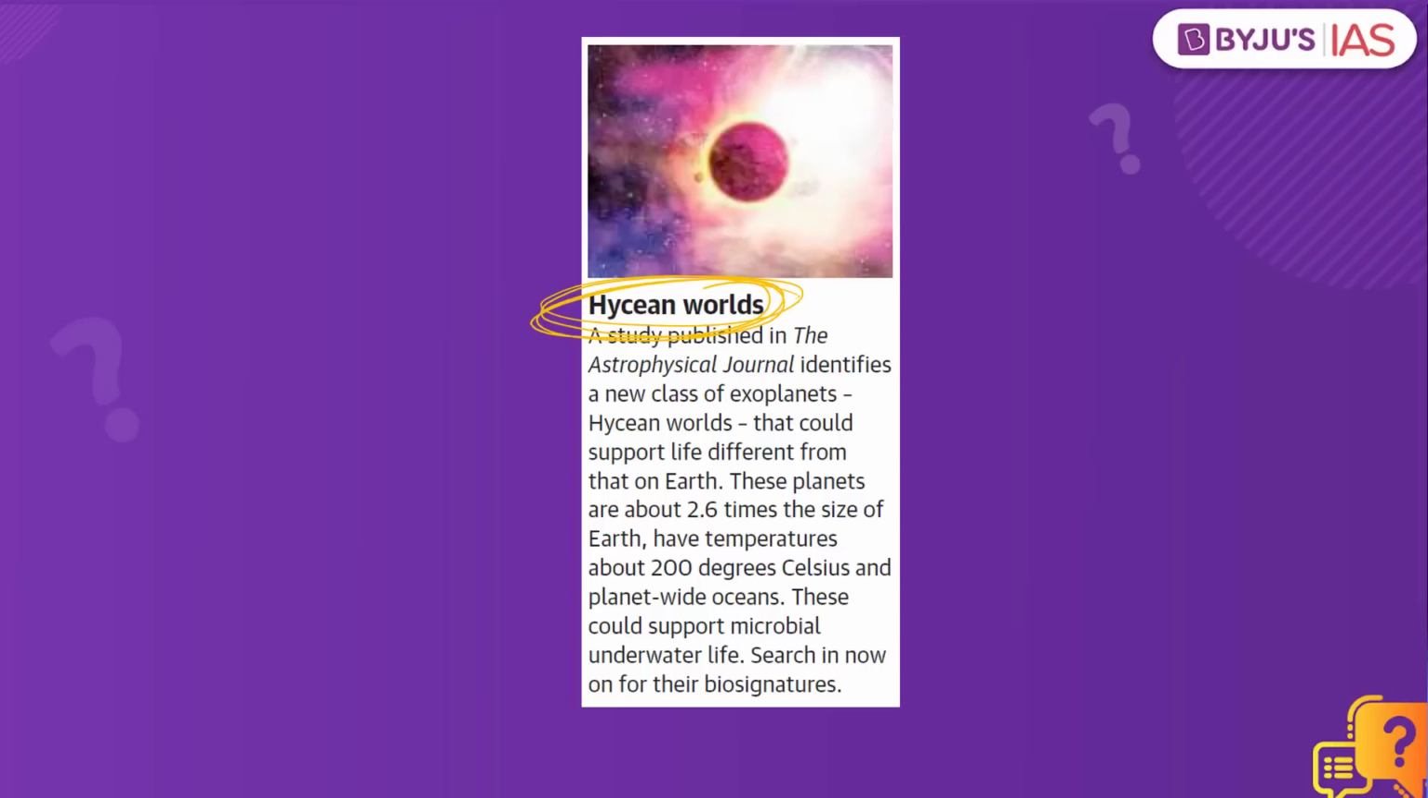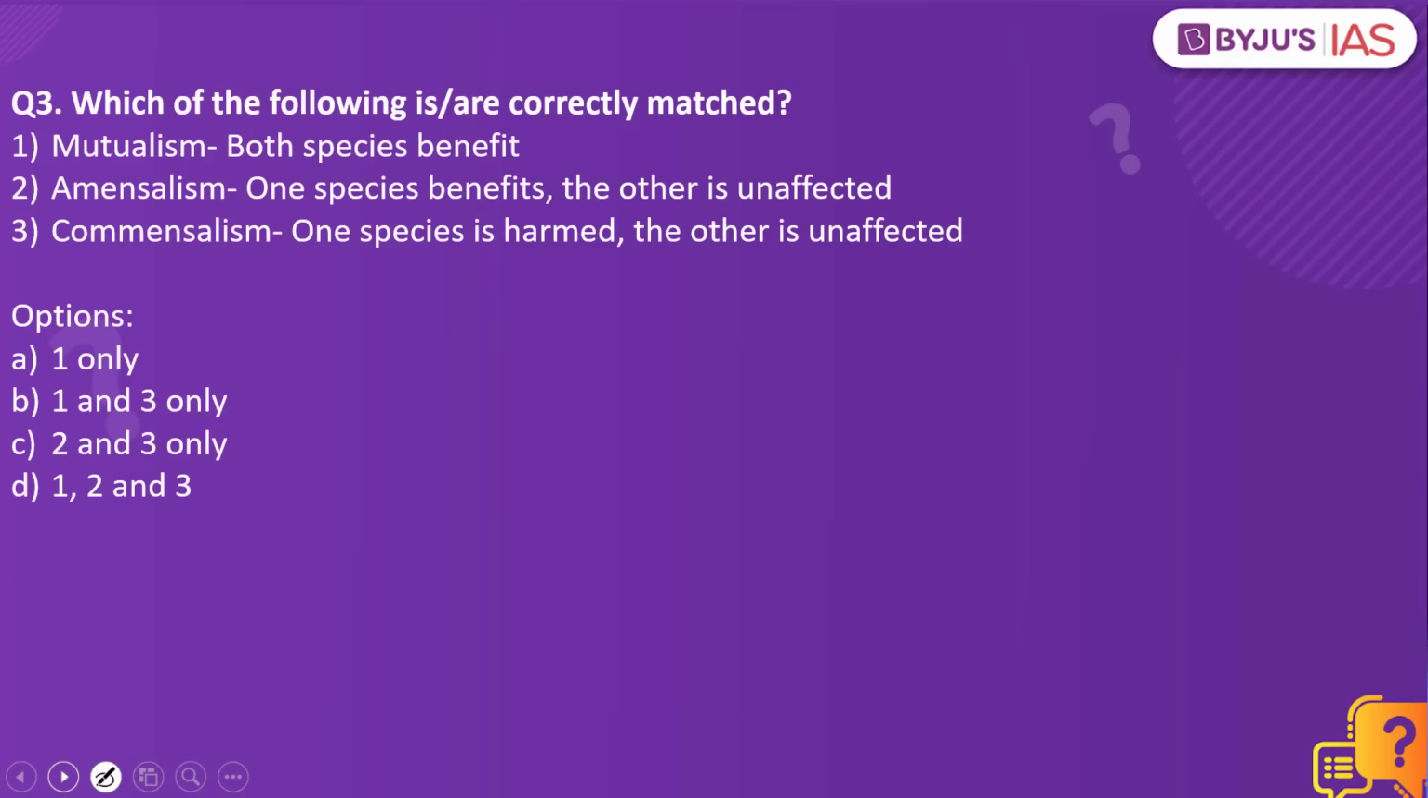So those planets which are rich with hydrogen and also have ocean are what are called Hycean planets, and these are planets which are about 2.6 times the size of the earth, have temperatures of about 200 degrees Celsius, and they also have oceans. These could also support microbial underwater life, is what we have to understand in reference to these Hycean planets. Now let's look into the next practice question.